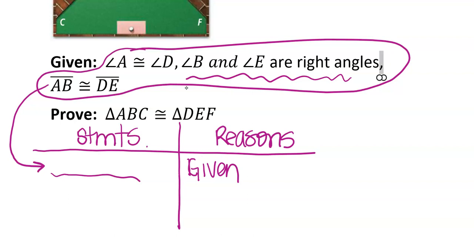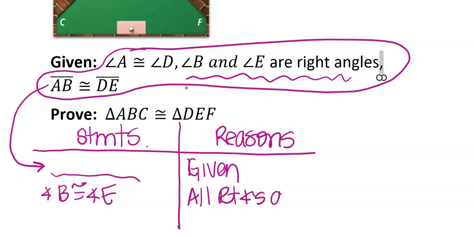So in the second line, I would say angle B is congruent to angle E. And we had a theorem a long time ago that said all right angles are congruent. And you could say the number too if you went and found it, but usually the ones you use a lot, you remember the words. So as long as you're close, you're good.